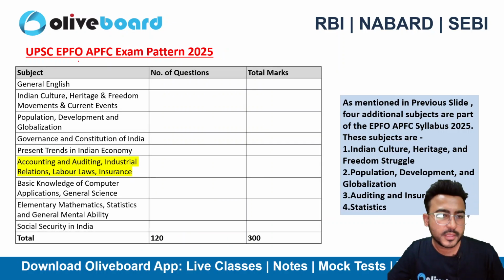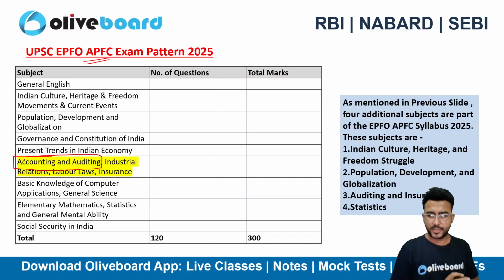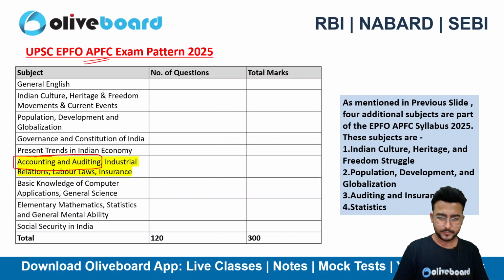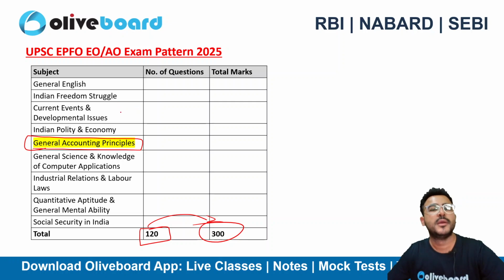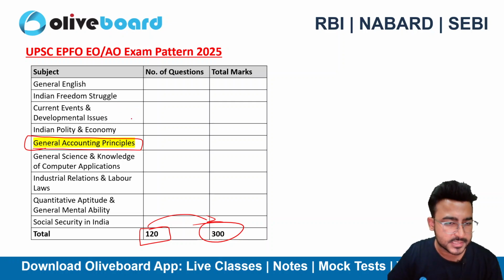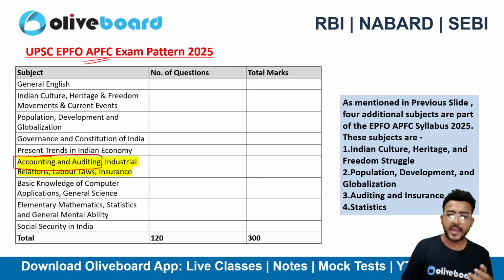And in the APFC exam, what about accounting and auditing, right? What about this particular accounting and auditing subject? The rest of the subjects you can also see here. There is general English in the AO exam, EO exam, Indian freedom struggle, current affairs, development issues, computer applications, general accounting, quantitative aptitude, and so on. And some other add-on subjects are also there.